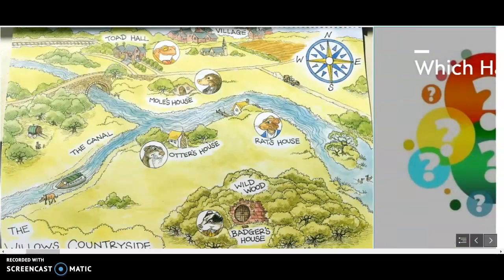So we're going to start with where our story Wind in the Willows took place. Here's a map of the Willows countryside, and this is where all of our events took place. This also shows some of our characters in the story. Our first character that we met was Mole. Our story started out with Mole. Then we have Rat, Badger, Otter, and Toad. There are a few other characters that we'll talk about as we play this game today.